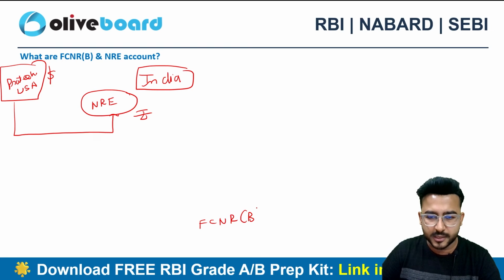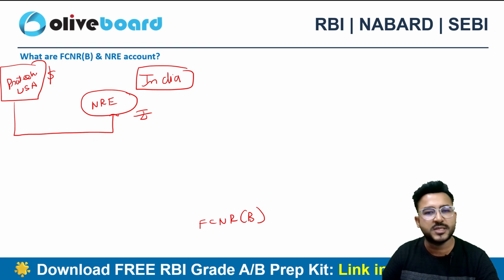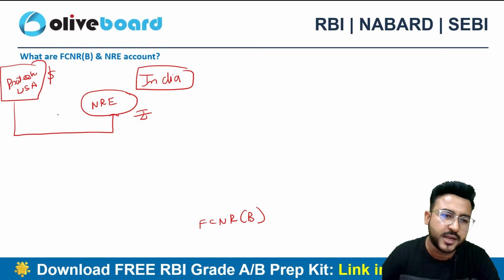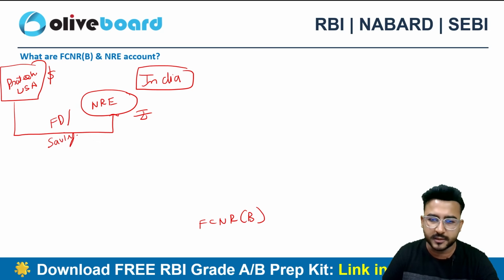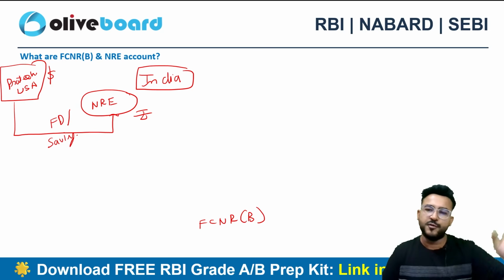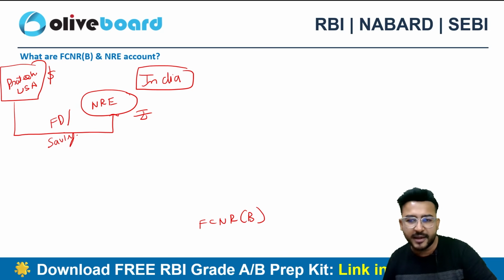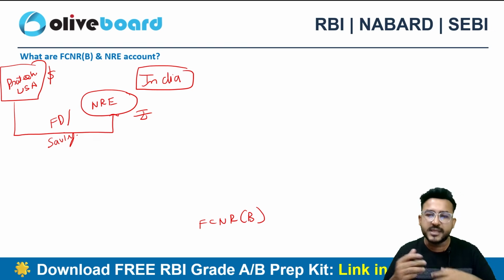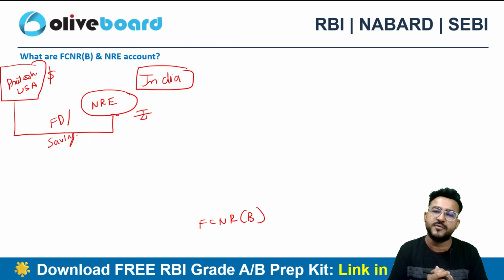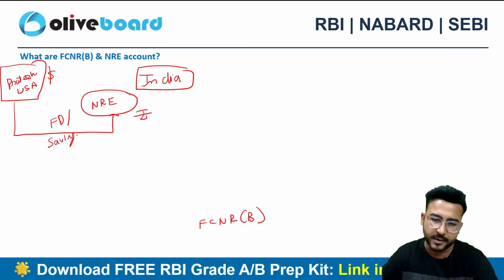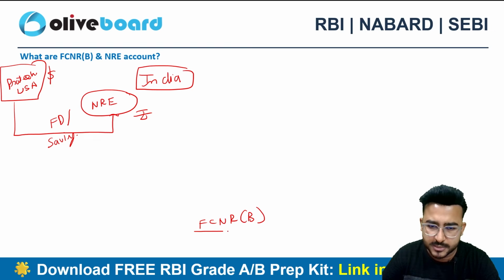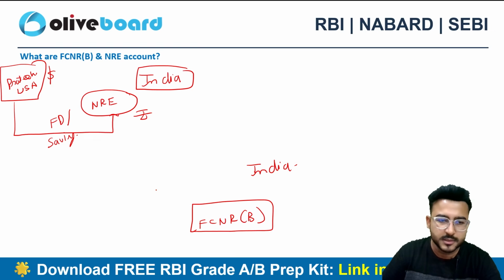The FCNR(B) deposit account is there to overcome the limitations of the NRE account. Now I can do an FD, and I can do savings as well in this NRE account, but the problem is I have to convert the dollars into INR. When I convert the dollars into INR, I severely face issues because of the depreciation in the value of the INR. To overcome that, we have the concept of FCNR. I can even go for an FCNR account.